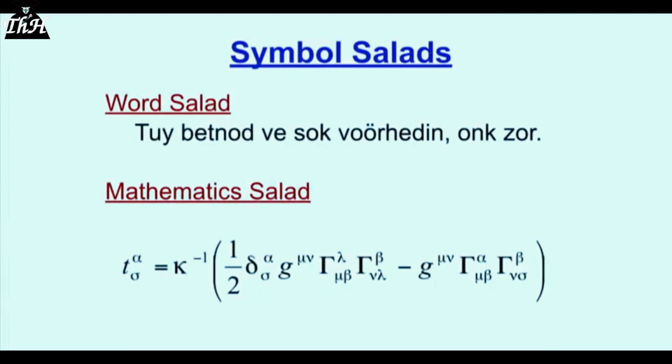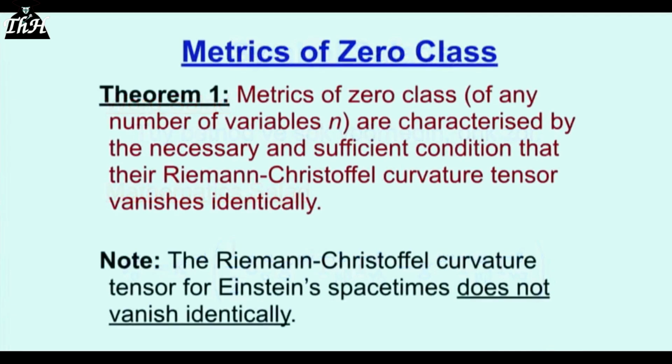We're going to look at some symbol salads. The top one is a word salad. Do you recognize it? Maybe it's Dutch. Maybe it's double Dutch. You know what? It's nothing. Why? It looks like a sentence. It smells like a sentence. It's got a nice European thing there, so I expanded a little bit with a naught with double dots on it. It's got a full stop and a capital letter and a comma. And it looks like words, but it's drivel.